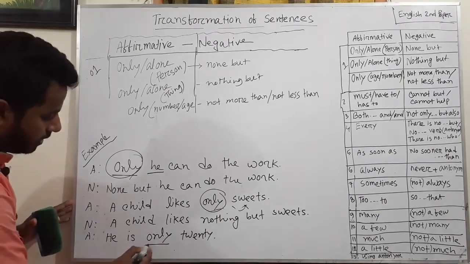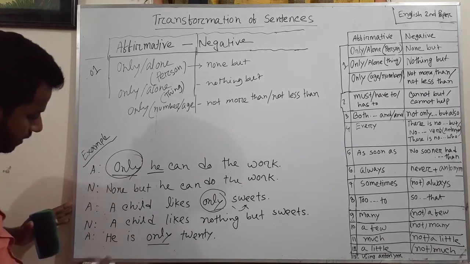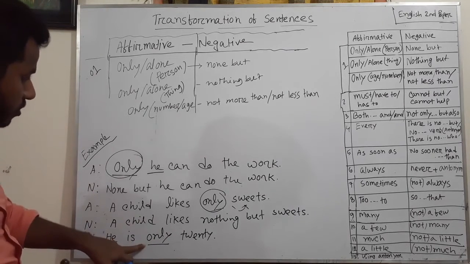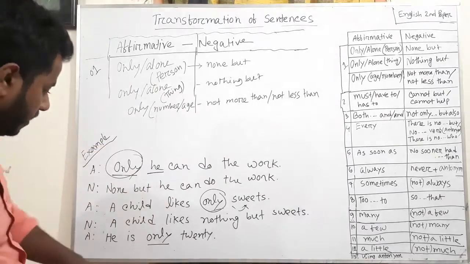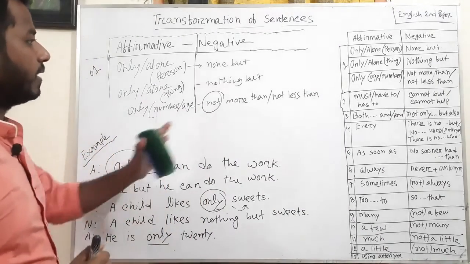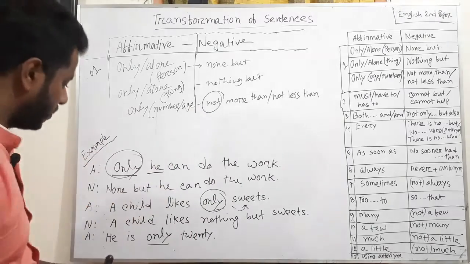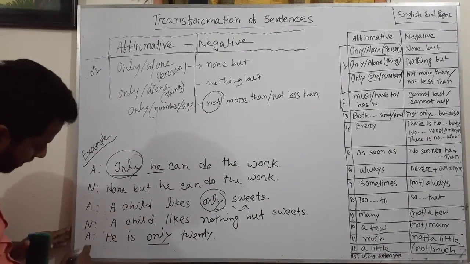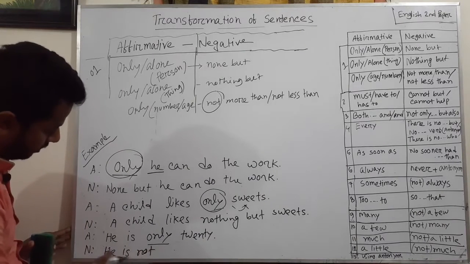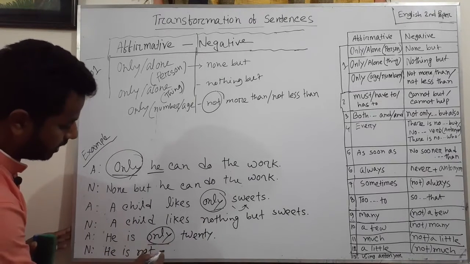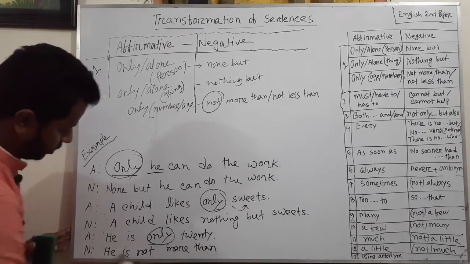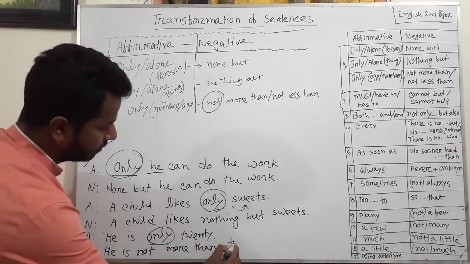Here only modifies the age of the subject, so you have to use not more than or not less than. Remember, not always sits after the auxiliary verb in a negative sentence. So he is not more than 20.